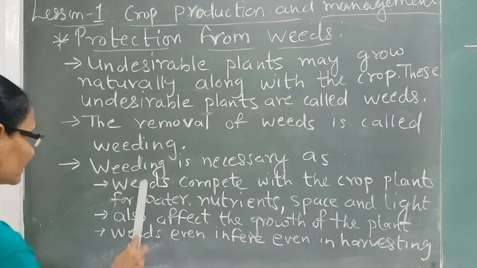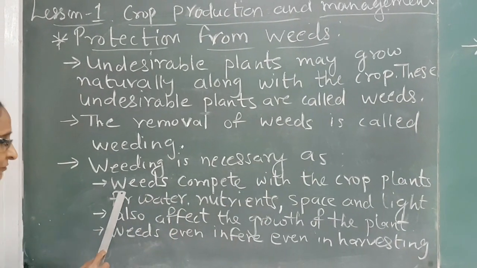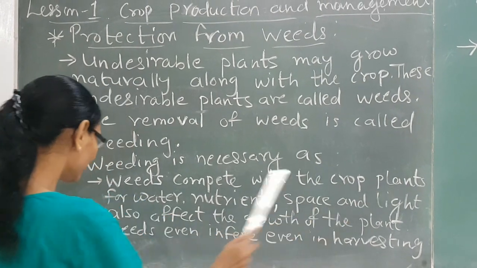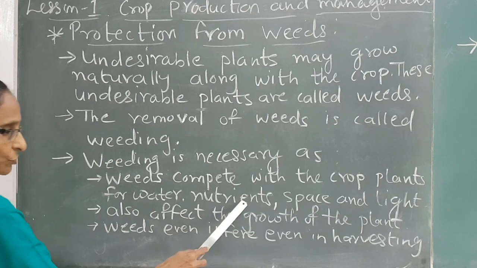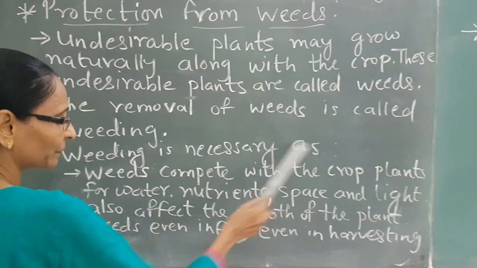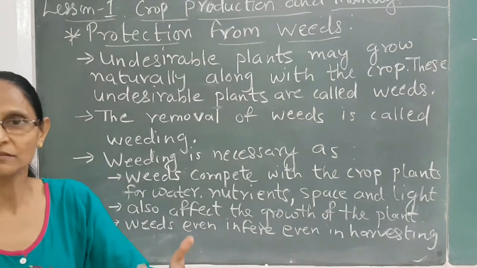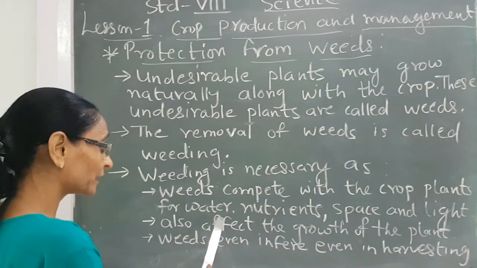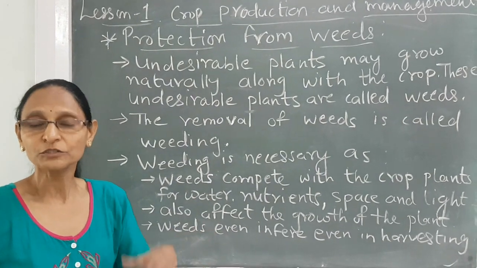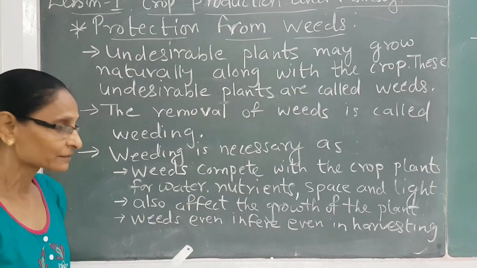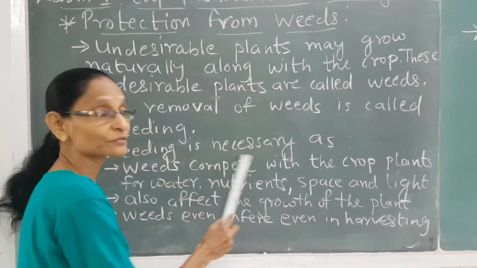Weeding is necessary as, first, weeds compete with the crop plants for water, nutrients, space and light. Compete means they are not racing with the plants. Compete with the plant means they are sharing, they are consuming what is given to the main plants. They are sharing water with the main plants. They are sharing nutrients with the main plants.